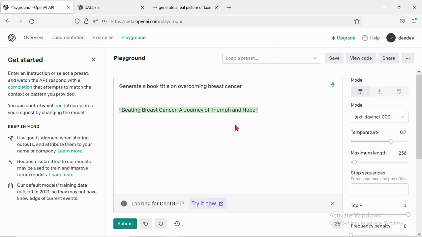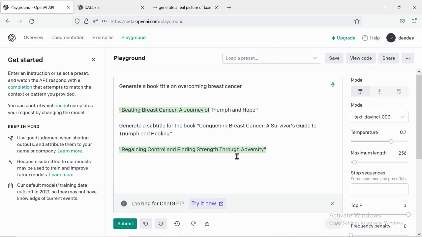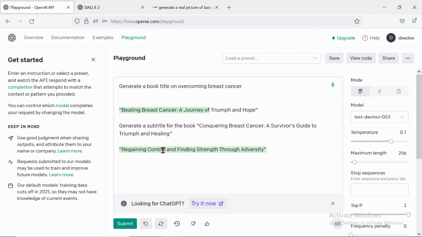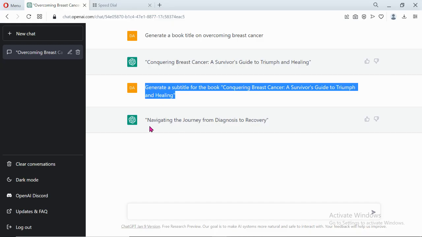So this is the playground now. Generate a subtitle for the book Conquering Breast Cancer. So click on submit. You gaining control and finding strength through adversity. So as you can see, it is bringing two different answers. Like I said, it just depends on which one you want to use.